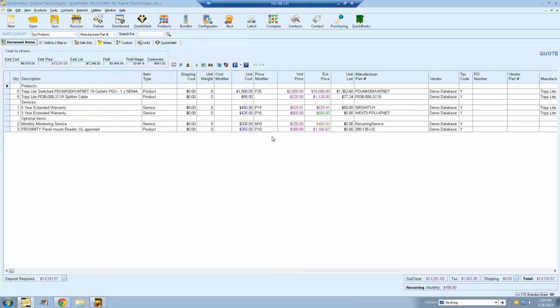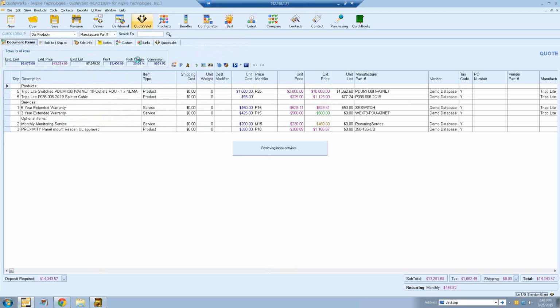The last thing I wanted to show you before we get into the questions is going to be the QuoteValet Web. So having all these documents come through QuoteValet is great, but you need a place to be able to report on this information and see which ones have made payment on the quotes, which ones haven't, which ones have been accepted, which haven't. So what we've done is we've created QuoteValet Web, which is the reporting vehicle specifically for QuoteValet. So any document created via QuoteValet can be accessed and viewed through QuoteValet Web.